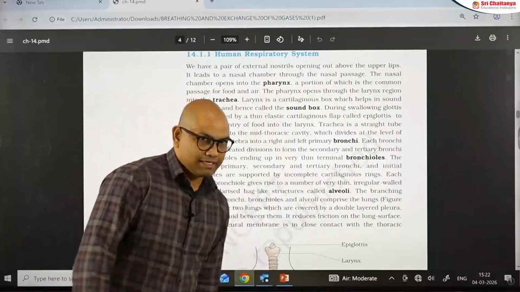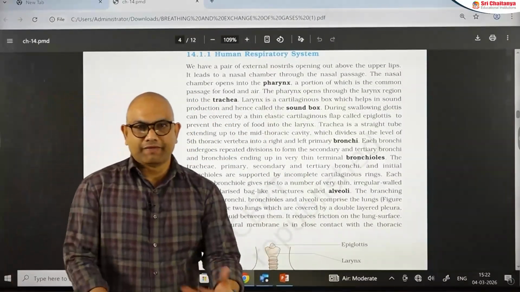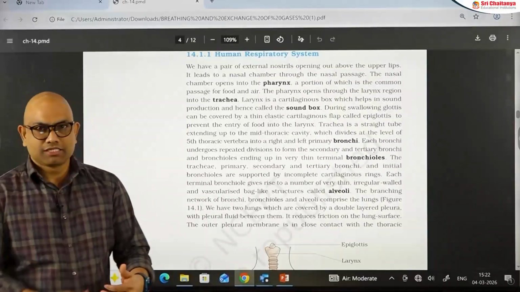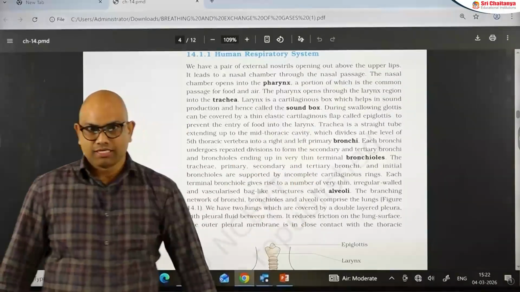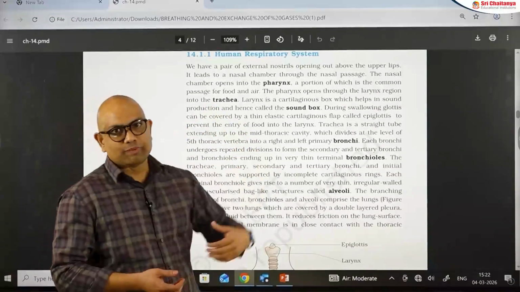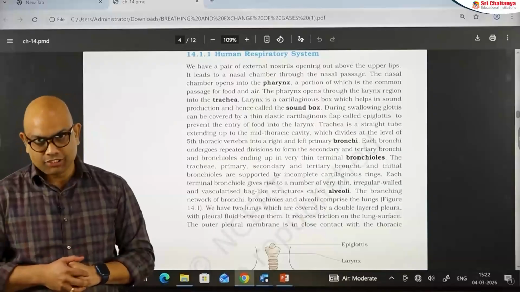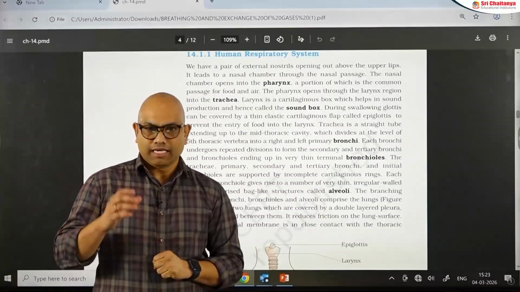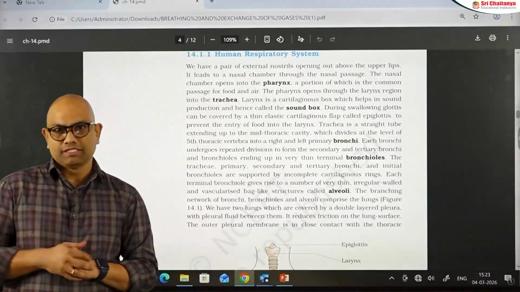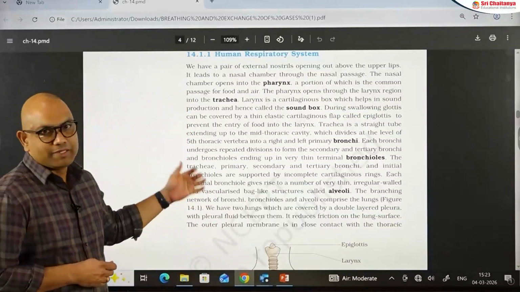in the human respiratory system, the respiratory system starts with a pair of external nostrils. Nostrils open into the nasal passage, which opens into the nasal chambers. The nasal chambers open into the pharynx. A portion of the pharynx is the common passage for food and air. That portion is generally said to be the oropharynx and laryngopharynx. And the pharynx opens into the larynx.